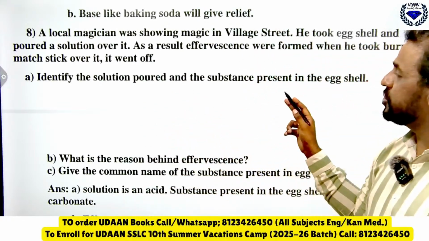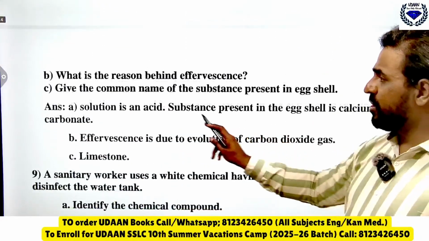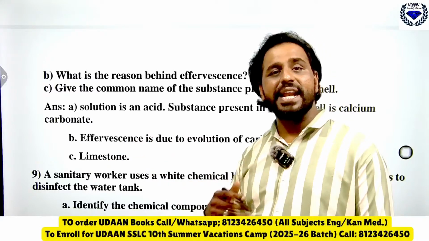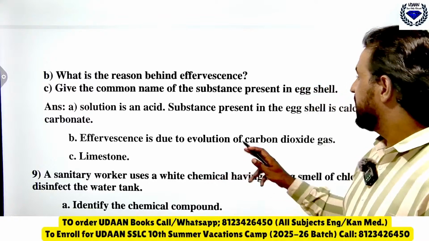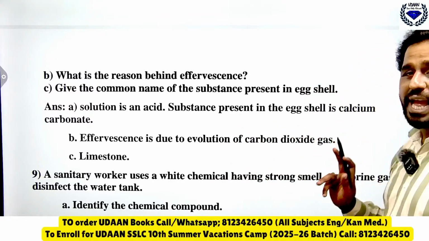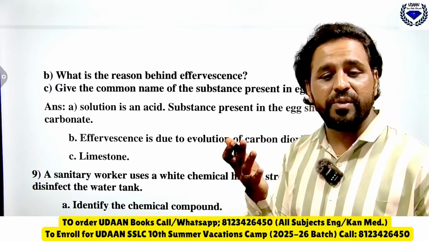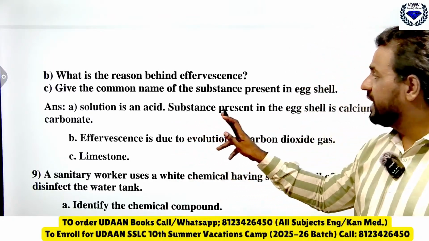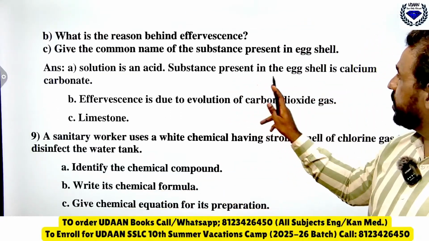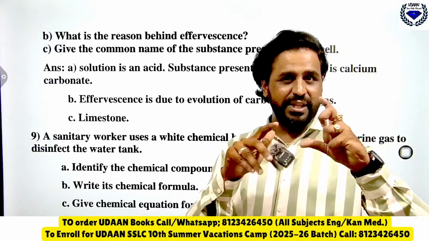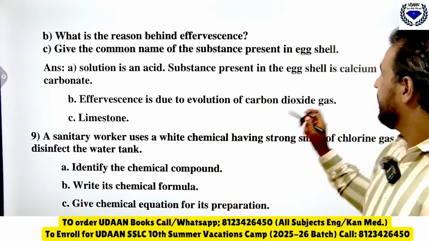Identify the solution poured and the substance present in the egg shell. So what is the solution? The solution here is an acid, especially dilute HCl. The substance present in the egg shell is calcium carbonate. Already in the first session I have said what will be present in it. Remember, the white coating on the egg you eat, the egg shell, is made up of calcium carbonate.